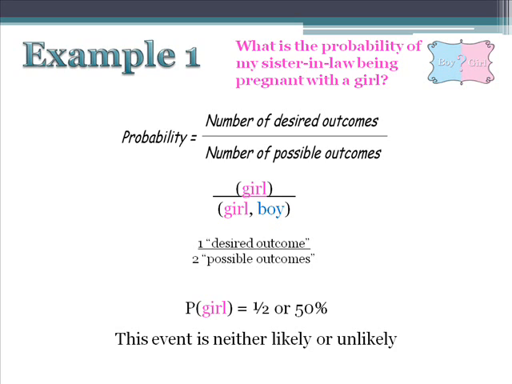And as we heard when we reviewed our standard, when the probability is exactly 50%, that means that this event is neither likely or unlikely.